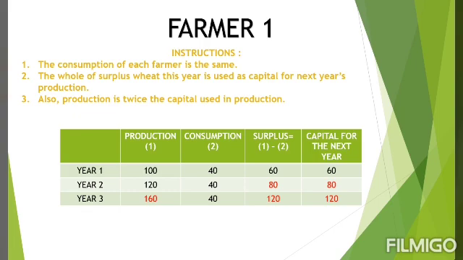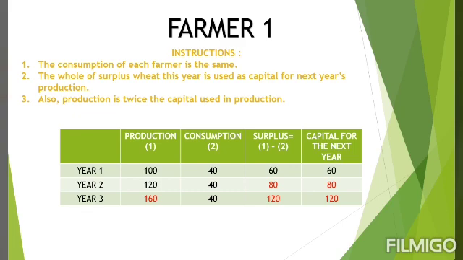Instruction 2, as you all can see, it is given that the whole of surplus wheat this year is used as capital for next year's production. Because students, whatever surplus you are having, whatever you are earning is earning from that surplus only. So that amount will be used as the capital for the next year.